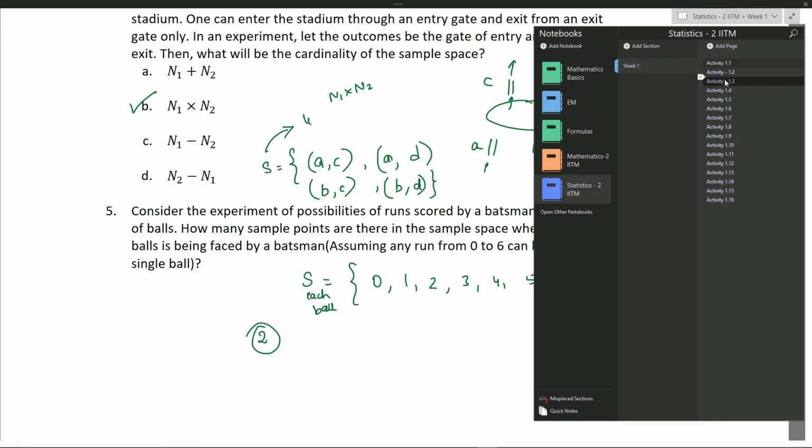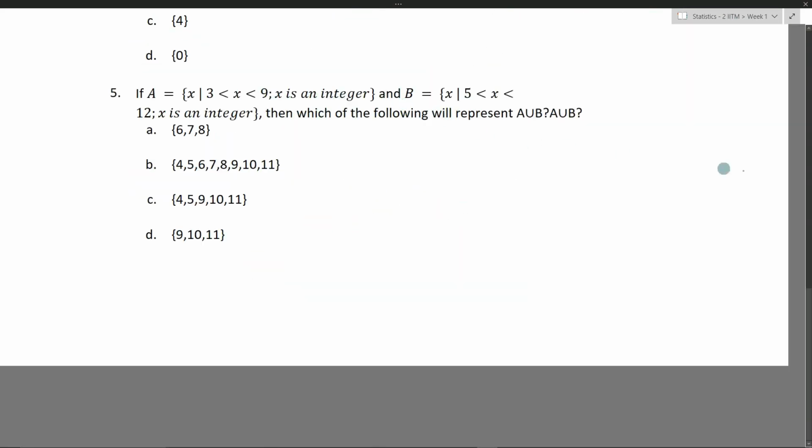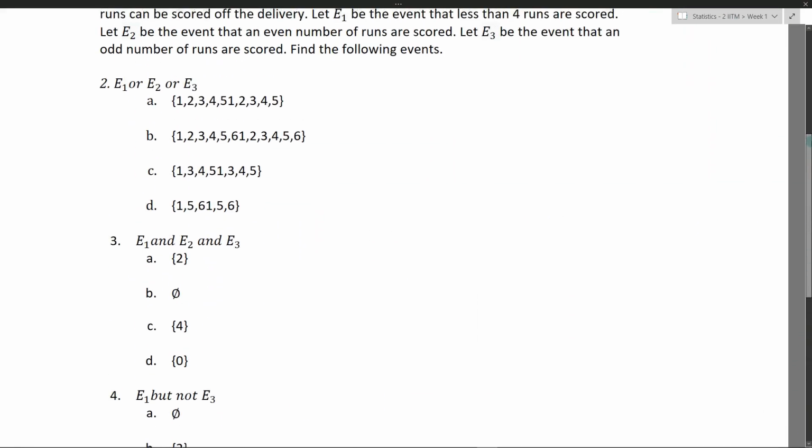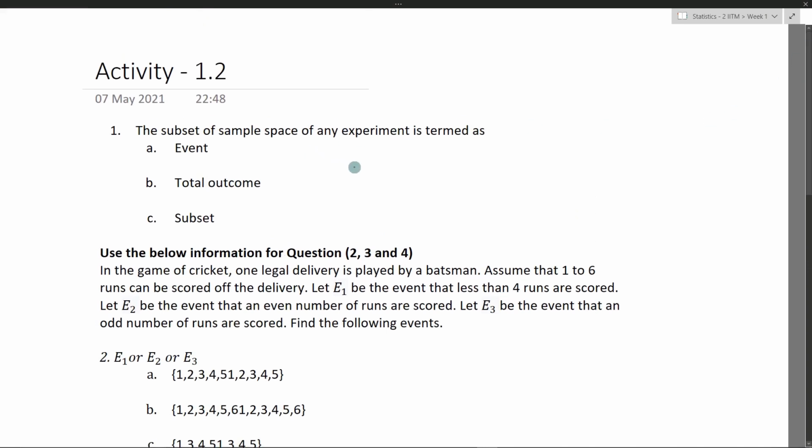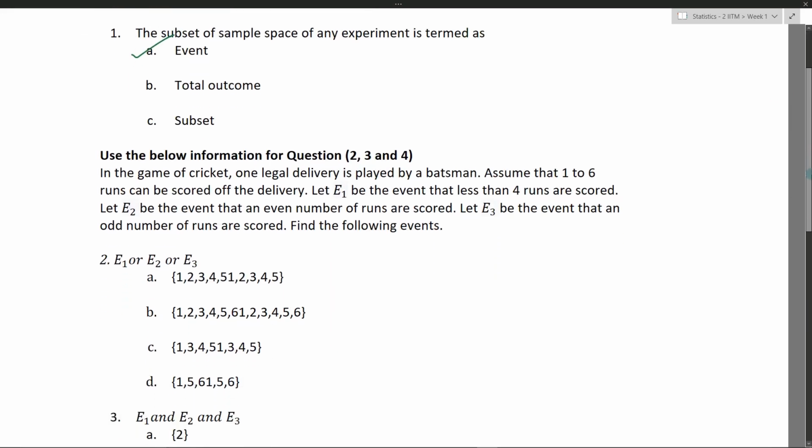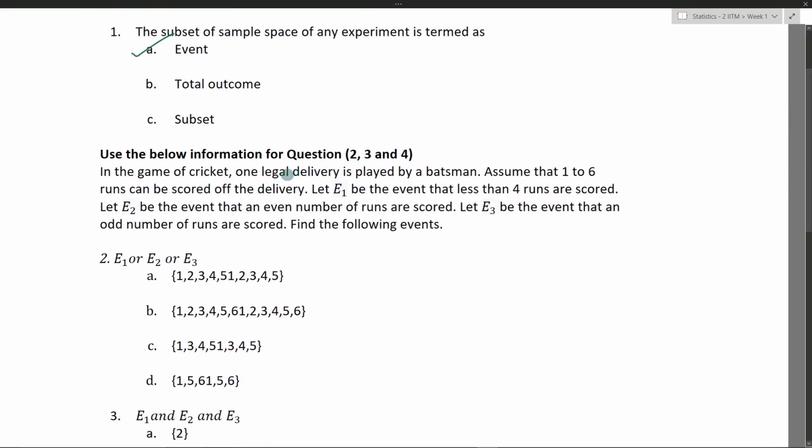Moving on to the second activity, we have: the subset of the sample space of any experiment is termed as an event, right? Use the information for questions 2, 3 and 4. In the game of cricket, one legal delivery is played by a batsman. Assume that 1 to 6 runs can be scored off the delivery.